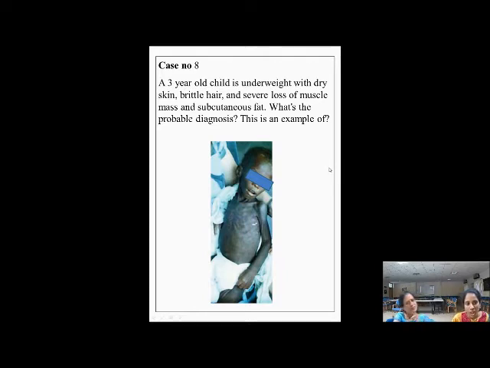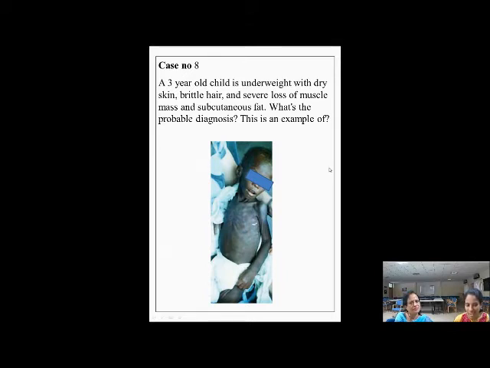A 3-year-old child is underweight with dry skin, brittle hair and severe loss of muscle mass and subcutaneous fat. What is the probable diagnosis? And this is an example of. Seeing the picture, I think all of them can easily. Everybody made the diagnosis. They all said marasmus, but some people said protein energy malnutrition. So we'll teach them that later. But marasmus was one thing they said.